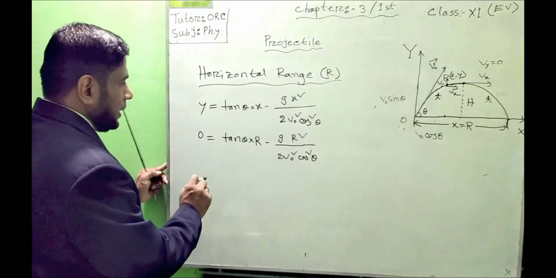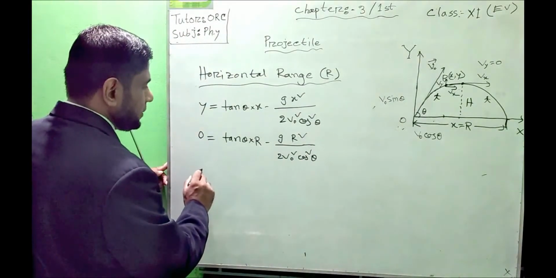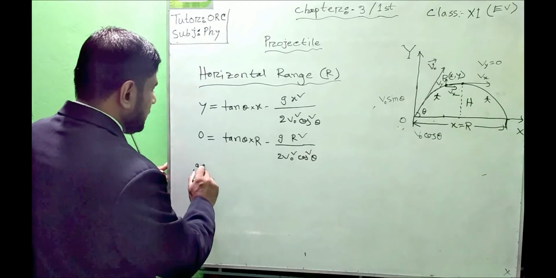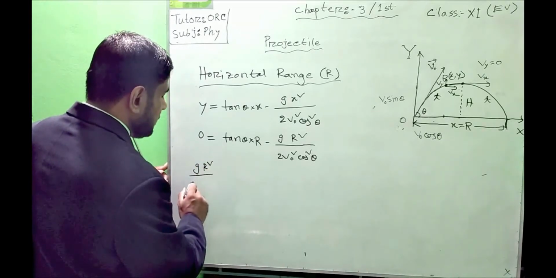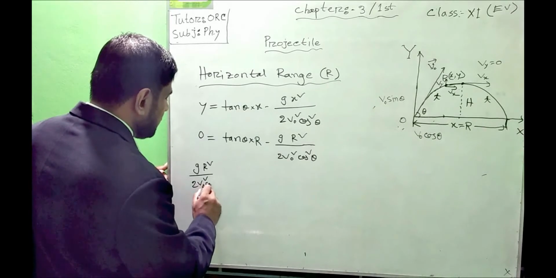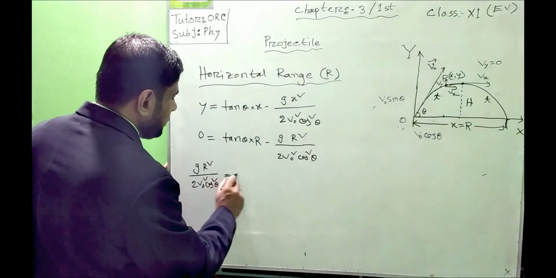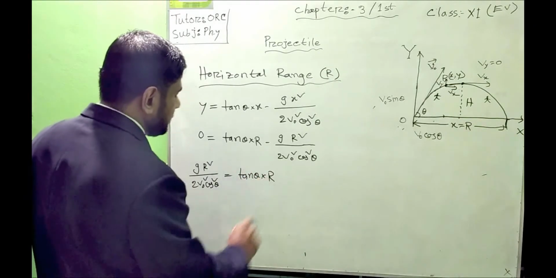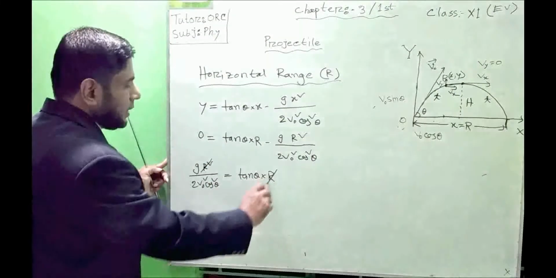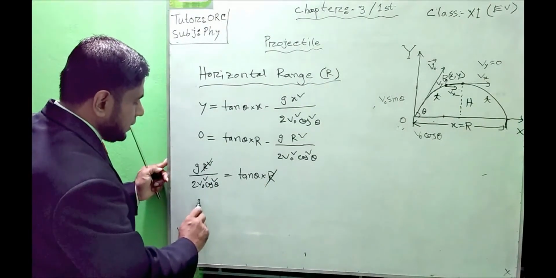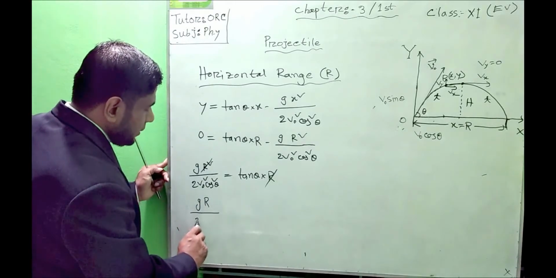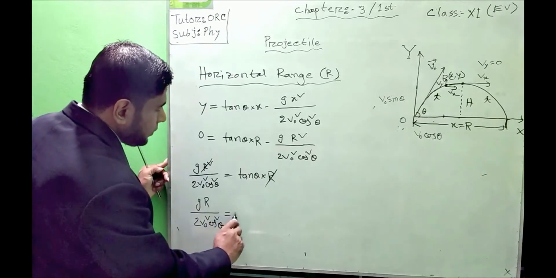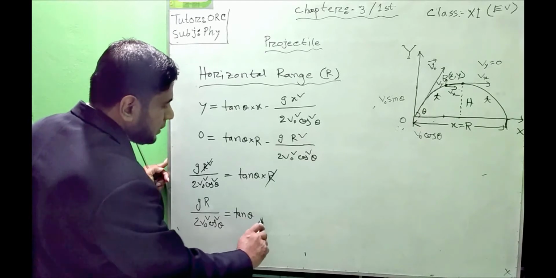Again we can omit here in this way: g R square divided by 2 v naught square cos square theta equals tan theta into R. So we can cancel R with R: g R divided by 2 v naught square cos square theta equals tan theta.